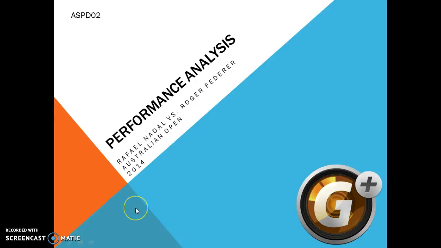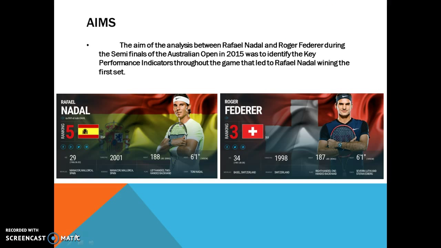Performance analysis: Rafael Nadal vs Roger Federer, Australian Open 2014. Aims: the aim of the analysis between Rafael Nadal and Roger Federer during the semi-finals of the Australian Open in 2014 was to identify the key performance indicators throughout the game that led to Rafael Nadal winning the first set.